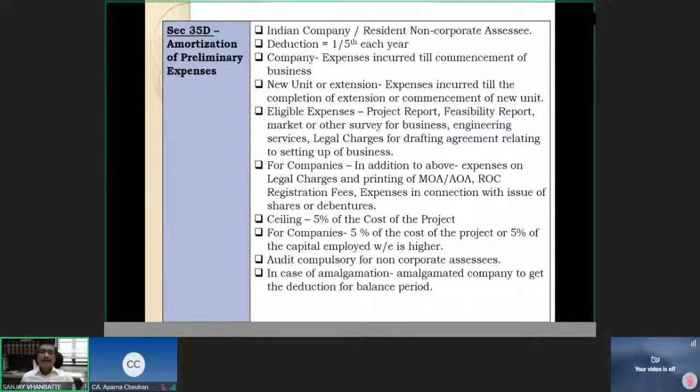All right. And audit, I told you that for non-corporate resident assessees, audit would be necessary to claim the deduction. There is no separate category of report to be submitted, but you must get your books of account audited. That is necessary.